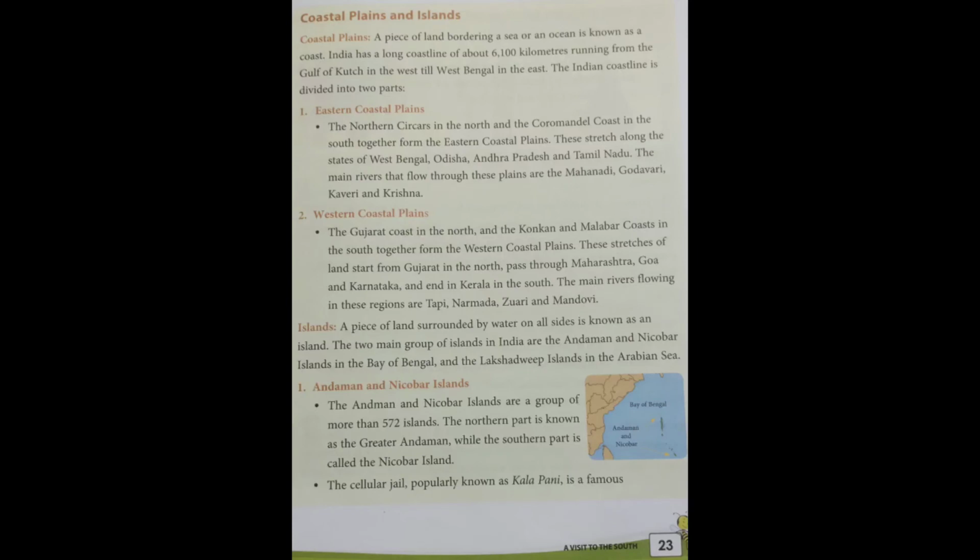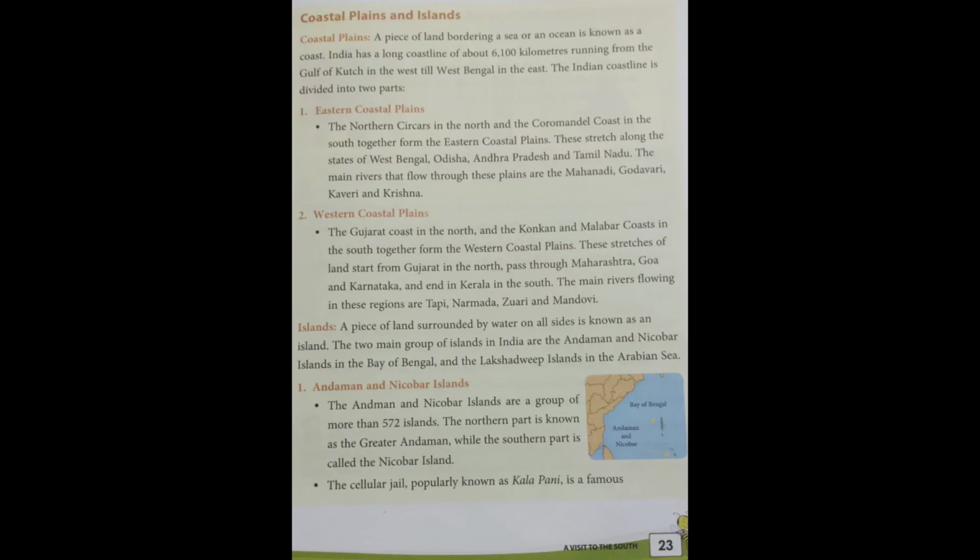First, the Andaman and Nicobar islands. They are a group of more than 572 islands. The northern part is known as the Greater Andaman, while the southern part is called the Nicobar Islands.